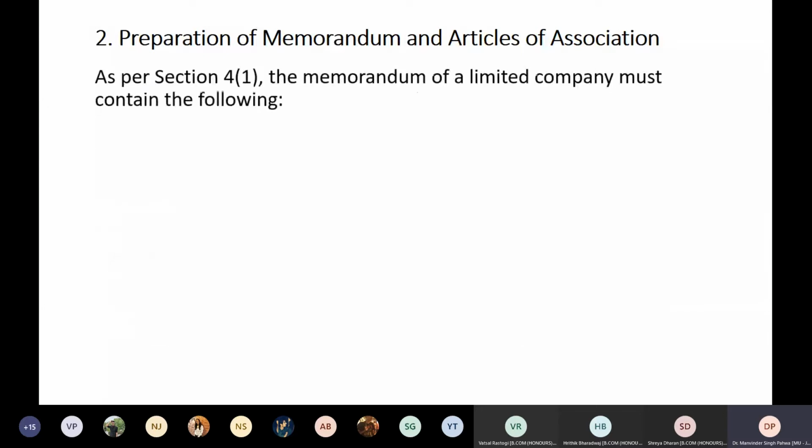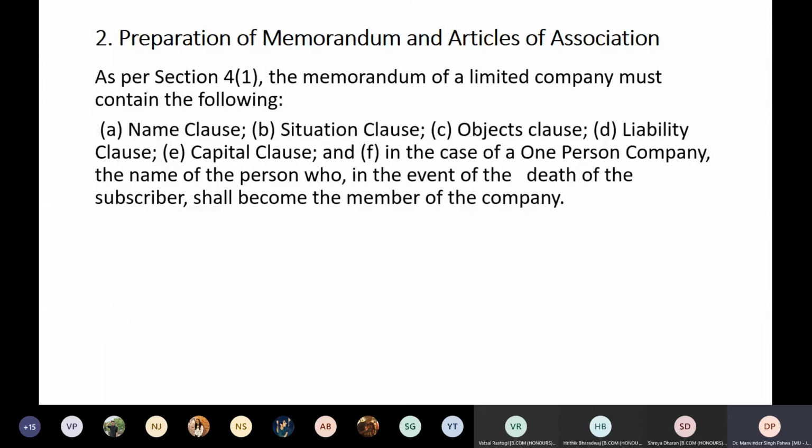Okay, so as per section 4(1), the memorandum of a limited company must contain the following: name clause, situation clause, object clause, liability clause, capital clause, and clause F in case of a one-person company, that is a subscription clause, that in case of the death of the subscriber, who will be the nominee. So in that case, he has to additionally give this.